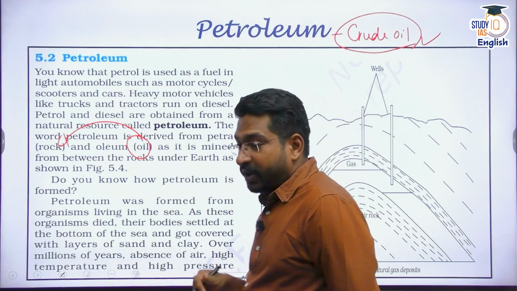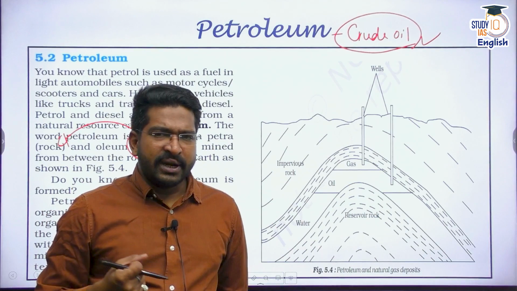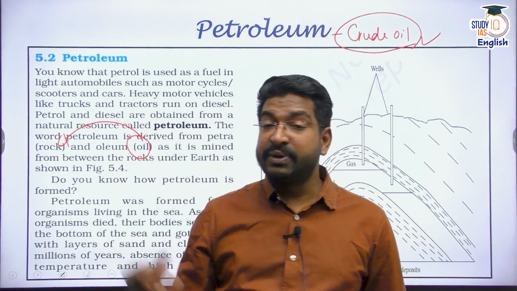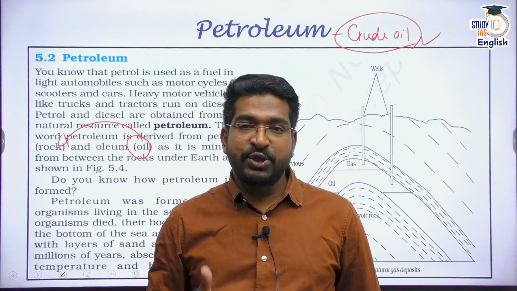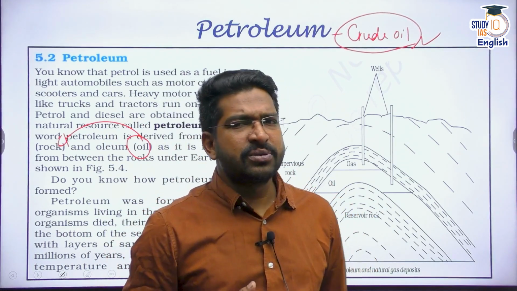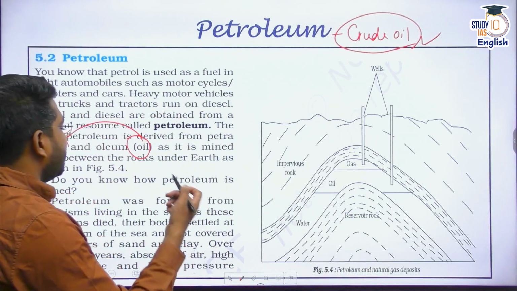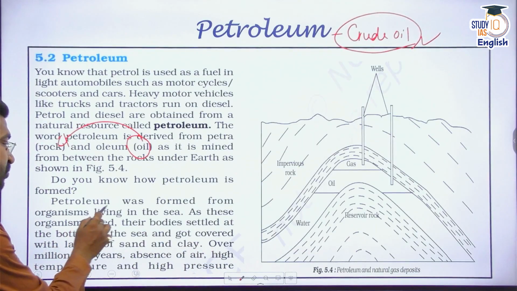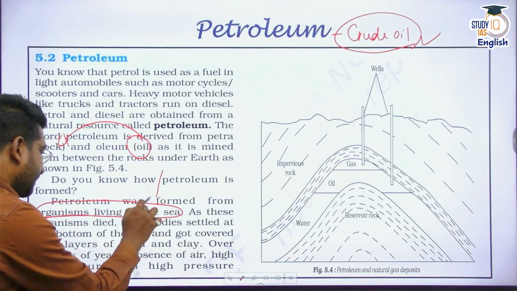All right. Now the question is, sir, how is this petroleum formed? I understood about coal. You said that a large amount of forest, the plants, the swamps, were buried under the earth's crust millions of years ago. What happened was, because of heat and because of pressure, it decayed slowly and steadily and transformed into coal. What is the case with petroleum? How did petroleum form? See, petroleum is basically because of the dead animals. Petroleum is formed because of organisms living in the sea. Please remember this, living in the sea.